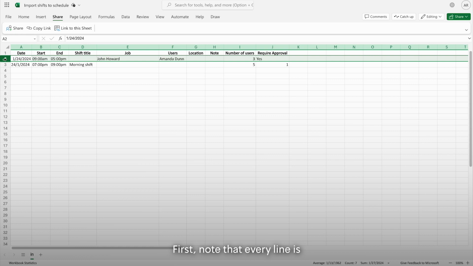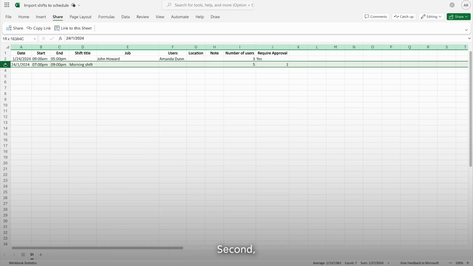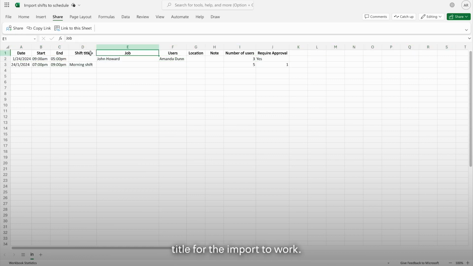First, note that every line is a separate shift. Second, you must add a job or shift title for the import to work. If you don't, the platform will prompt you to add it. Third, you can only import jobs, not subjobs or jobs with subjobs.